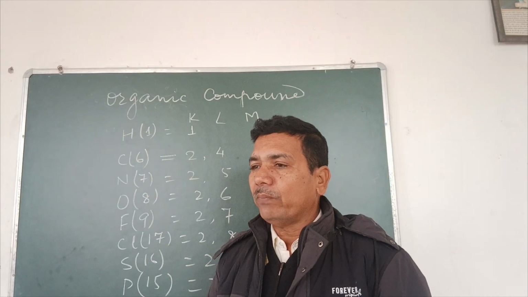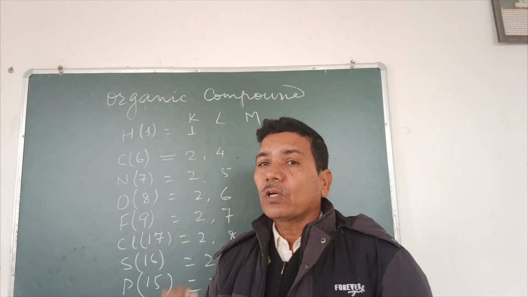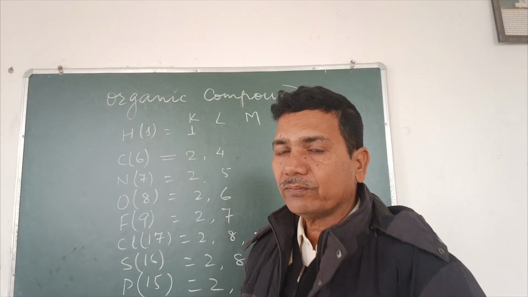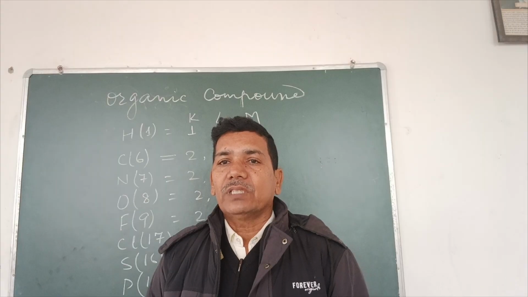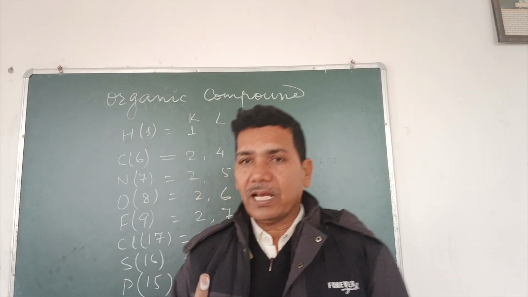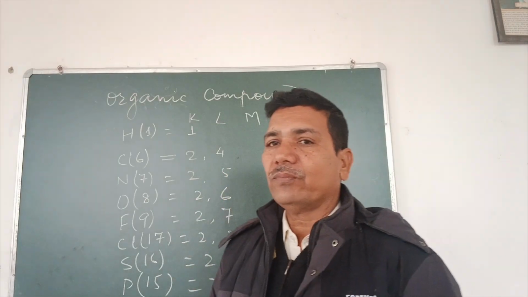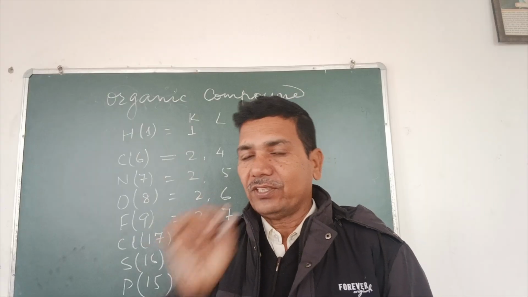What is the utility of valence electron and valency? During the covalent bond, in general, what happens? The atom shares as many electrons with other atoms as is its valency.